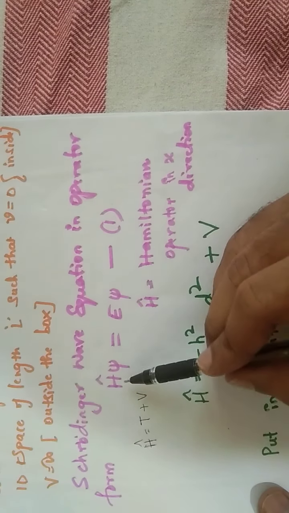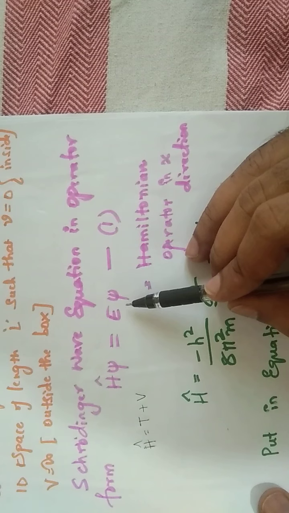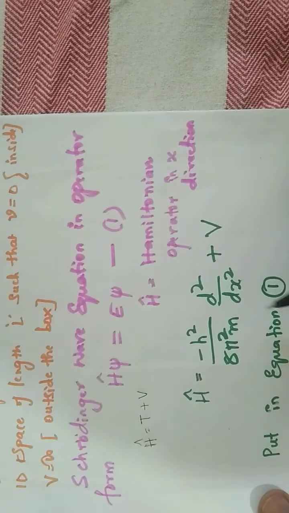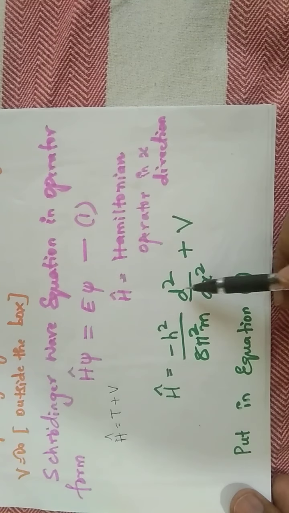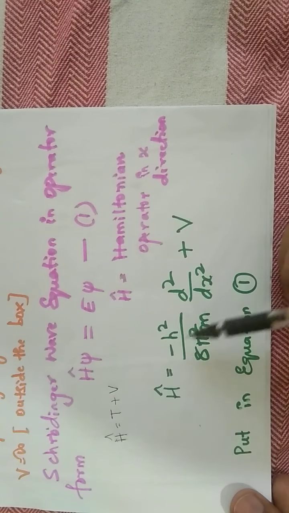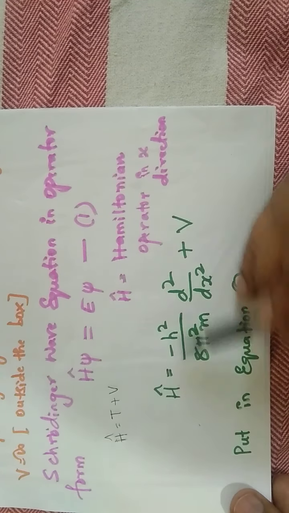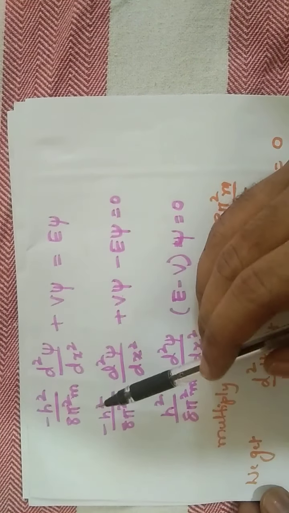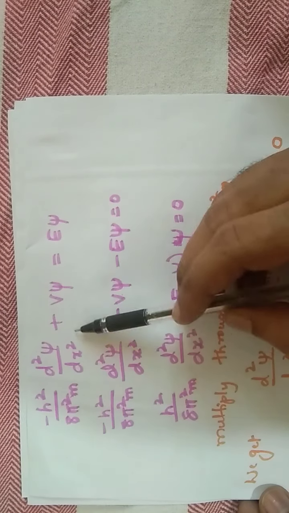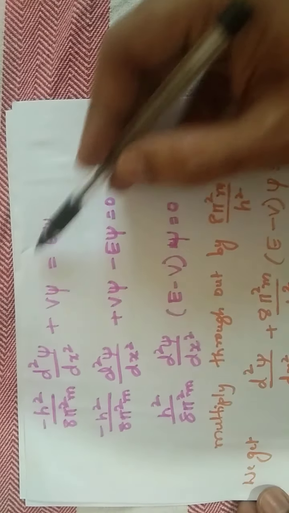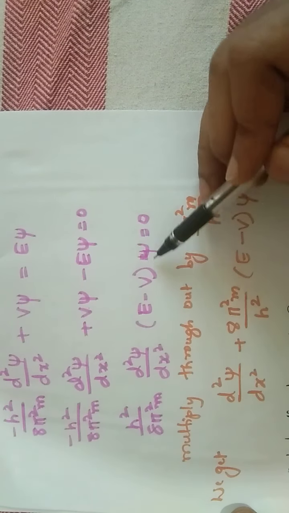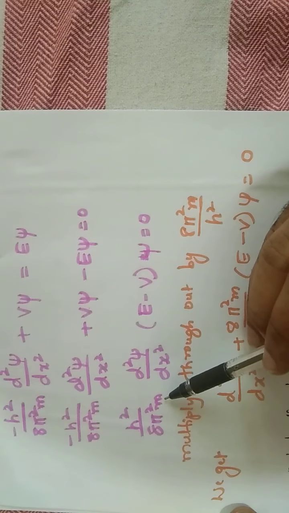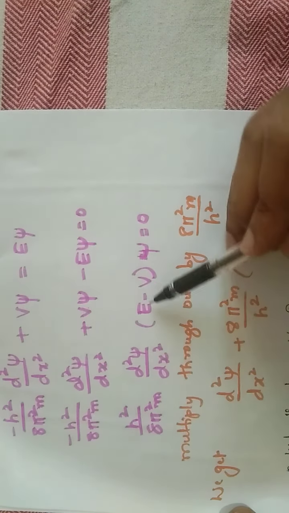Now we call H psi equals E psi, which is the time independent Schrodinger equation, equation 1. So now we know that the Hamiltonian is given by minus h square by 8 pi square m d square by dx square plus V, and we put this Hamiltonian in equation 1. So what we get is minus h square by 8 pi square m d square psi by dx square plus V psi is equal to E psi. On simplification, taking psi as common, we get E minus V, so that h square by 8 pi square m into d square psi by dx square plus E minus V psi is equal to 0.